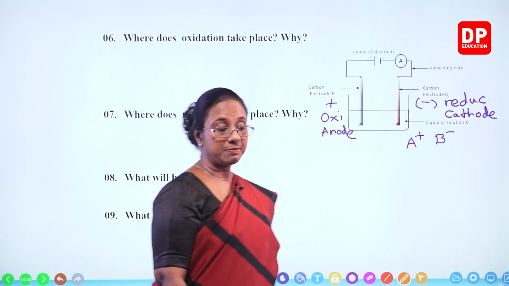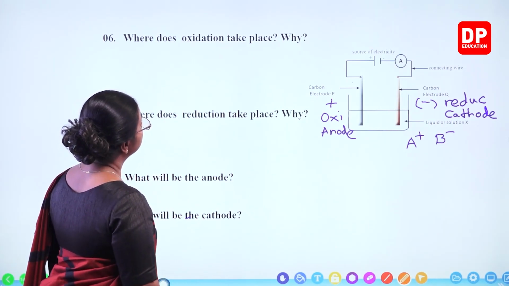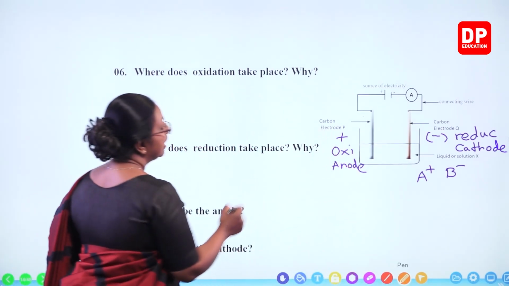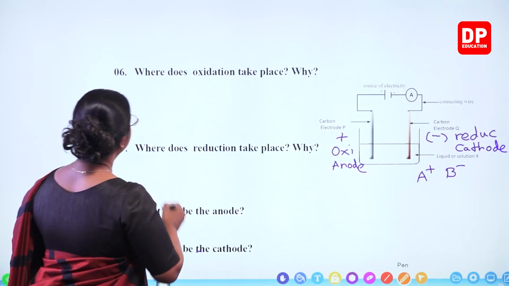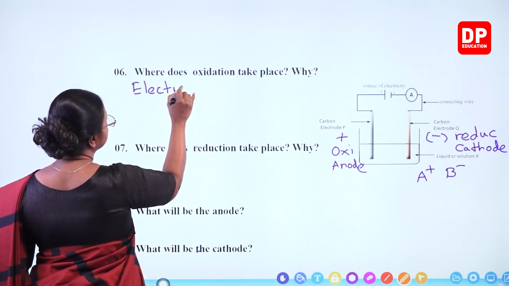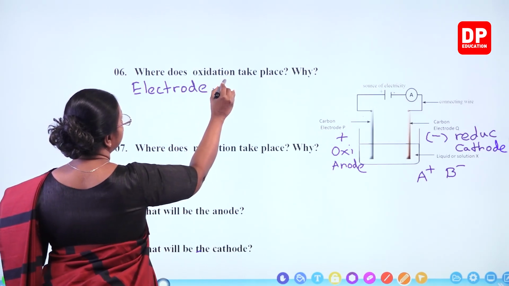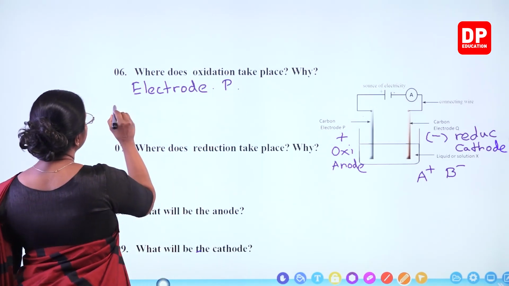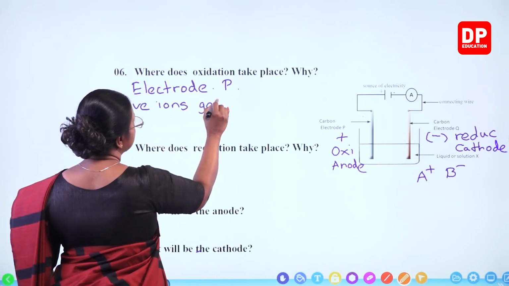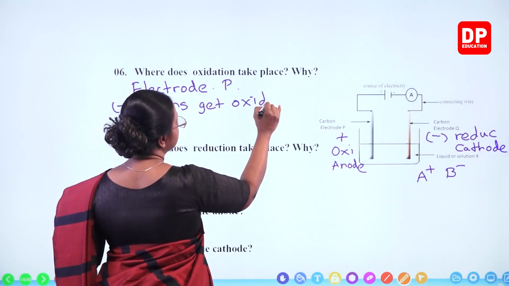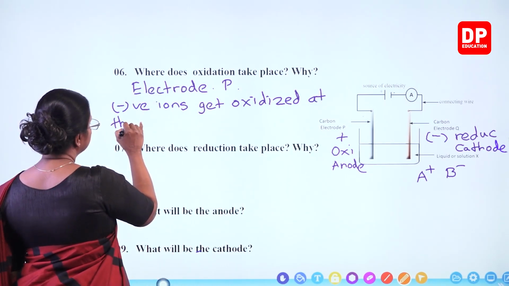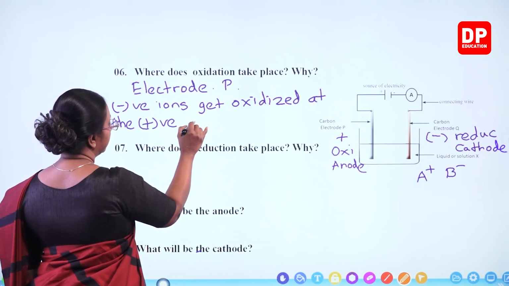You all can remember that. So where does oxidation take place? Why? So there we have to say at electrode P. Where does oxidation take place? Electrode P. Why? Negative ions get oxidized at the positive electrode.